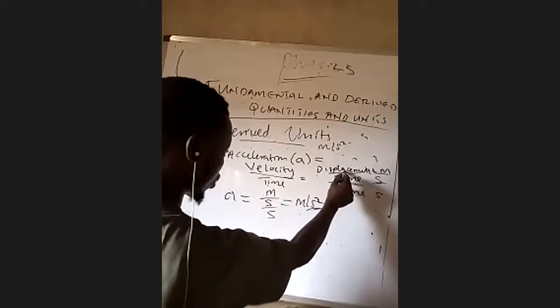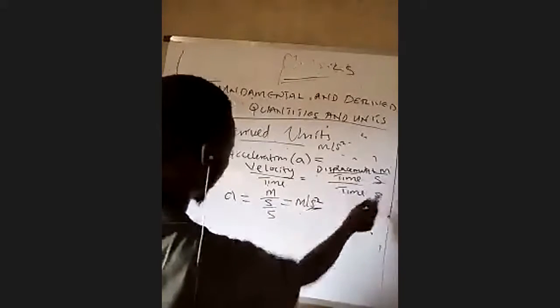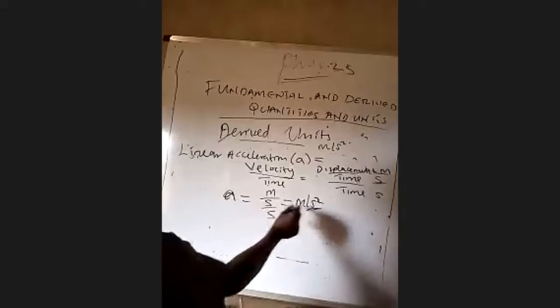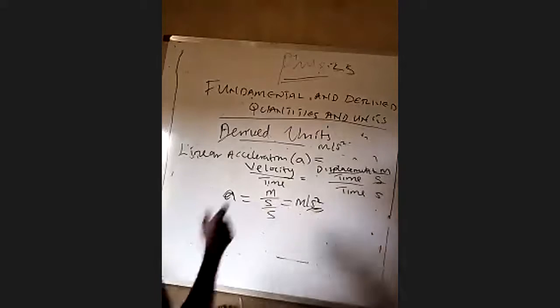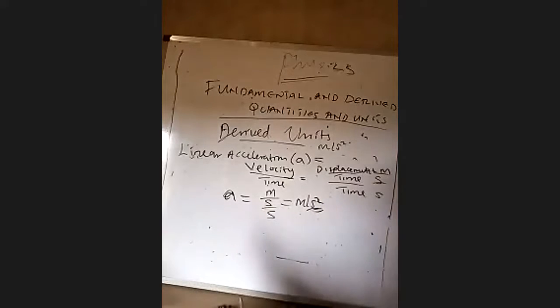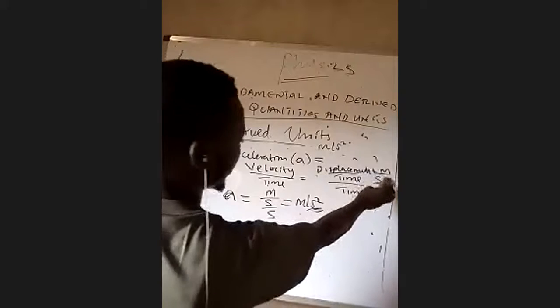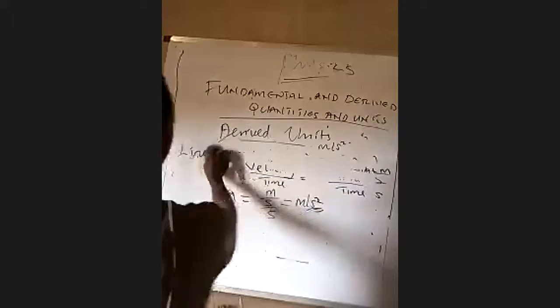The fundamental unit for displacement is meter. The fundamental unit of time is second. So acceleration is equal to meter per second, per second, which will give you meter per second squared. That was how we arrived at the derived unit of acceleration, which is meter per second squared.